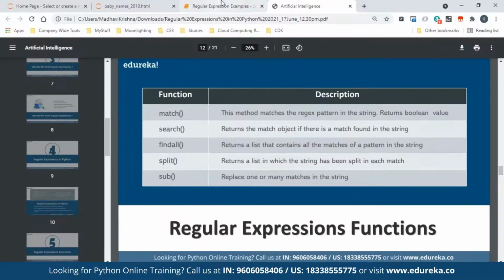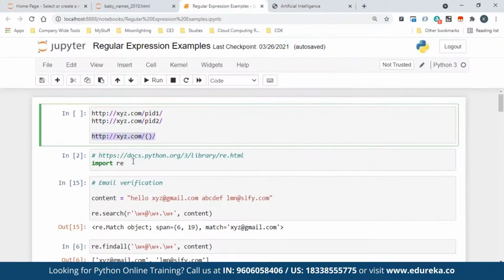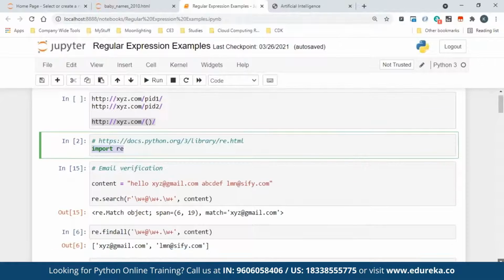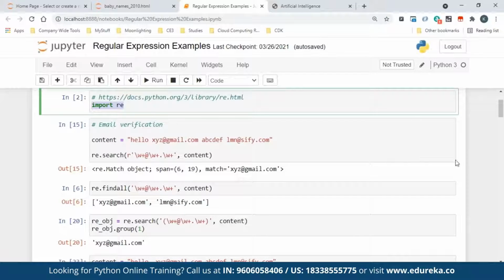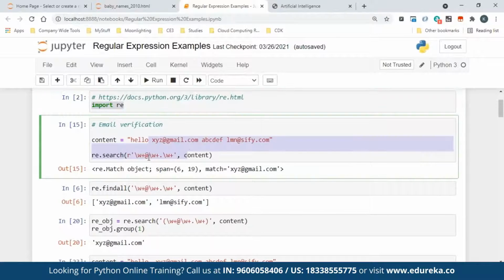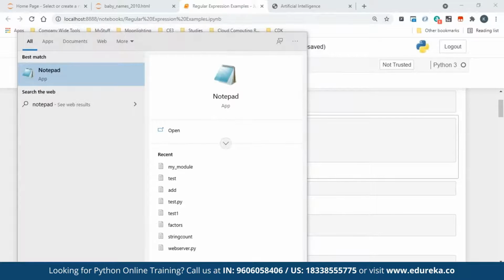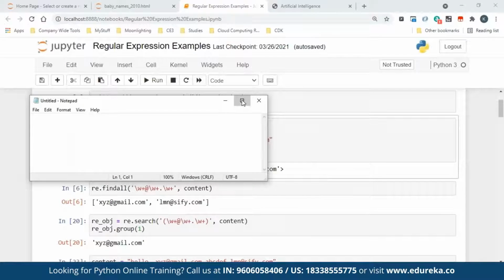Let me show you how match and search work. First, in order to use regular expression, this is the library I have to use: import re. Before this, in order to learn regular expression, you need to know some symbol meanings.